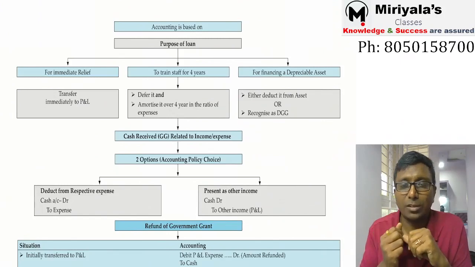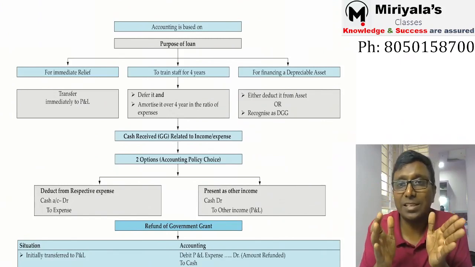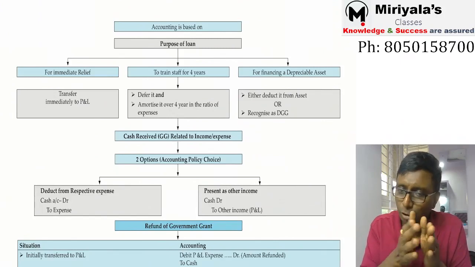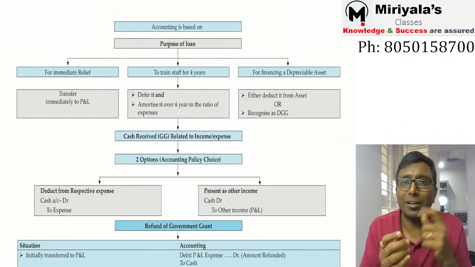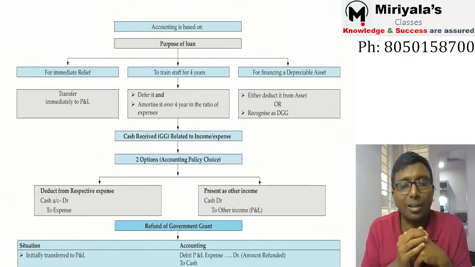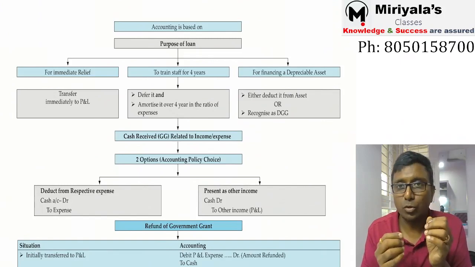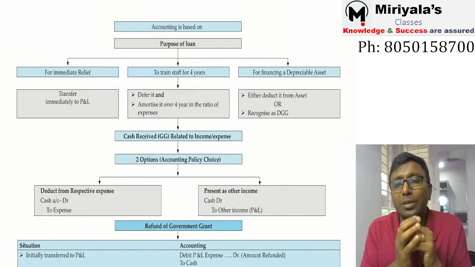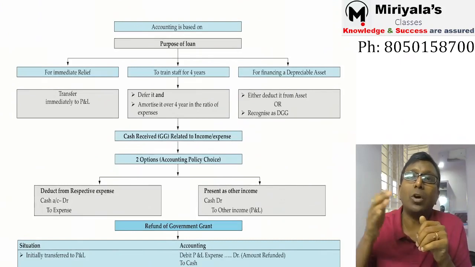Sir, I have got two grants. One, I wanted to reduce from the expenditure. One, I want to show as other income. My man, it is an accounting policy choice. When it is an accounting policy choice, that should be followed consistently for all similar kinds of transactions. For one item, one kind of treatment is not allowed. It is not reasonable. So here, what are you supposed to do? If it is cash received with respect to an income or expenditure, that should either be reduced from the relevant expenditure, or it should be taken to other income.